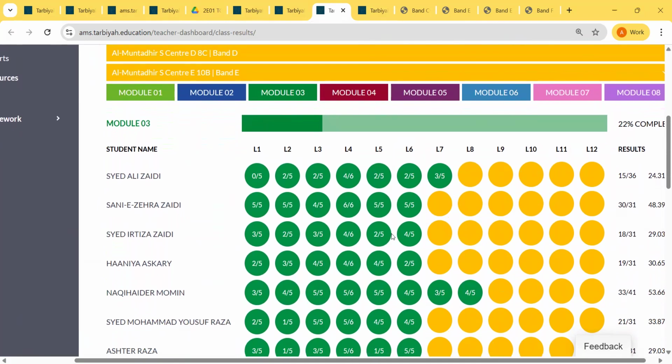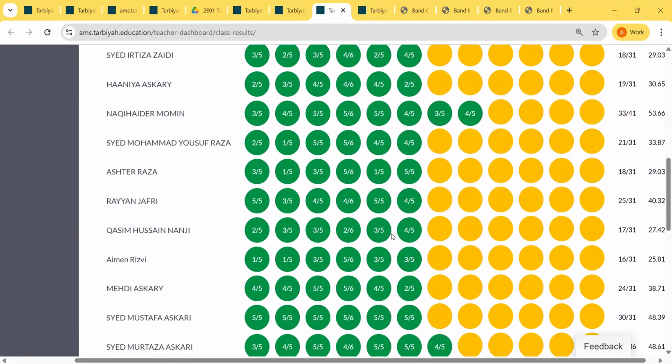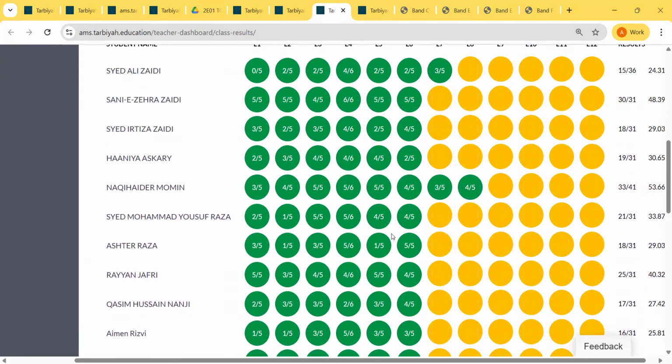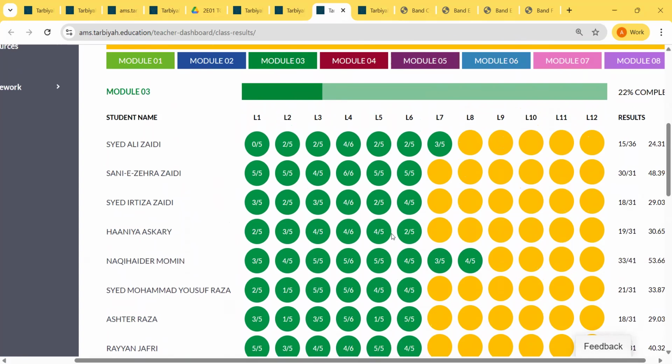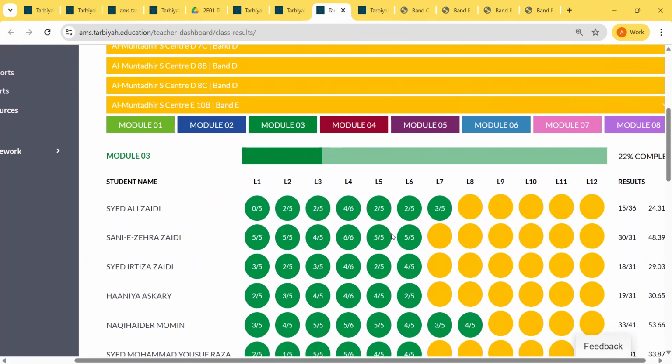For level 5, 7, 9, and 11, all of this needs to be red or yellow because these students will be completing these lessons for the first time. So if any student is a returning student doing that level again, you as a teacher will need to reset these lessons.